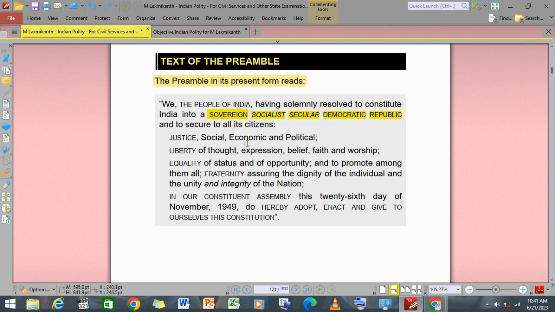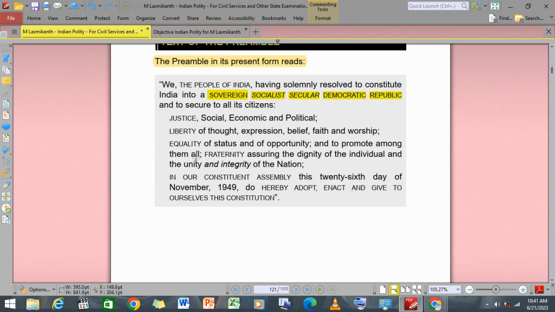Right? Remember SSSDR. Democratic Republic comes later, socialist and secular come later, and sovereign is first. Sovereignty is first, socialist and secular come later, and democratic and republic come later.